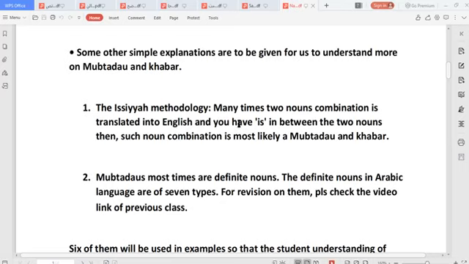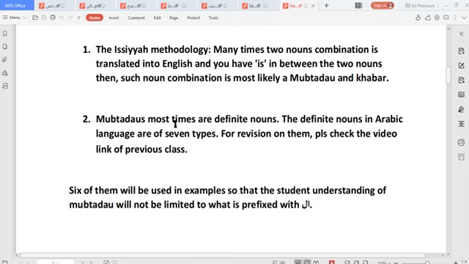Many times when two nouns are combined in Arabic, the first one being a definite noun and the second one being an indefinite noun, while we translate it to English there is "is" in between. That means definitely, or most likely, that the combination is a mubtada and khabar. I hope you get it. Let's move on.